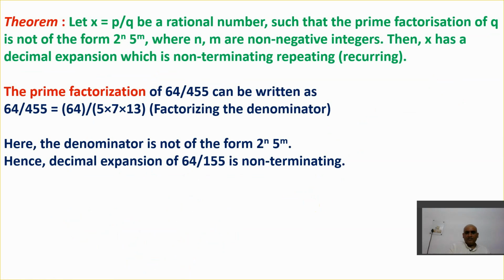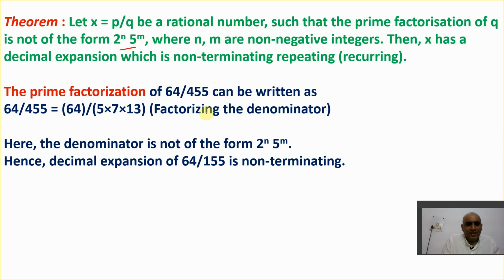So the next theorem here is the reverse of it. It is actually the reverse of what we have said. Just read it out here. If x is equal to p by q, a rational number such that the prime factors of q are not of the form 2 raised to power n, 5 raised to power m, where n and m are non-negative integers, then x has a decimal expansion which is non-terminating and repeating, recurring.